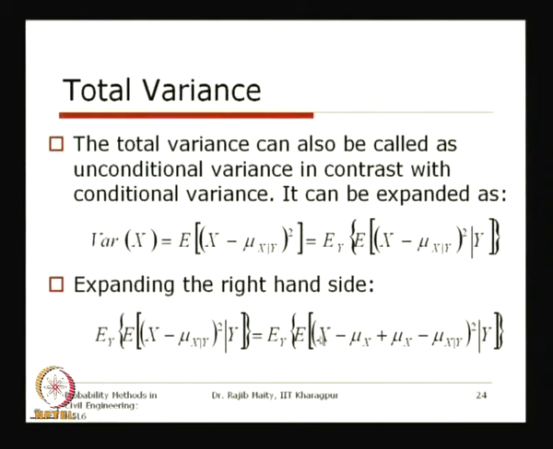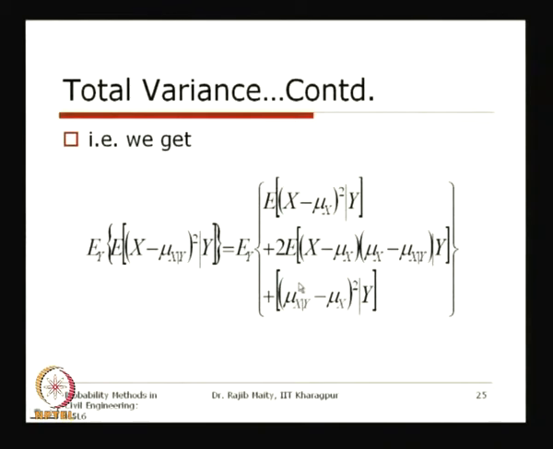So, taking this one as the first term and this as the second term, we will just expand it using the simple equation of this square quadratic equation. After expanding, what we are getting is this square, again the condition on y, then x minus twice the expectation of x minus mu x and mu x minus mu y of y, and then the conditional mean minus this mu x square, conditioned on y.